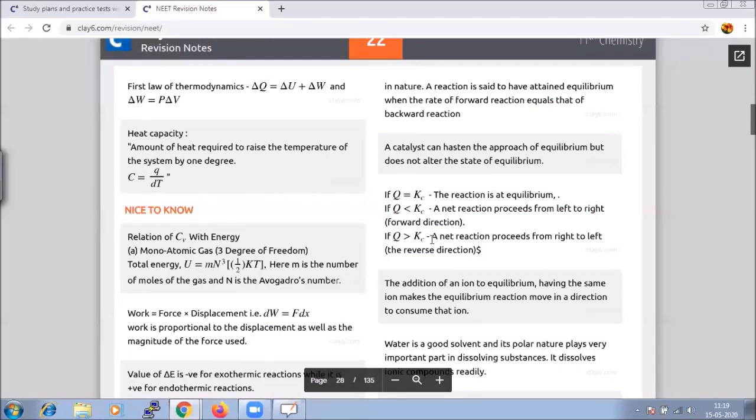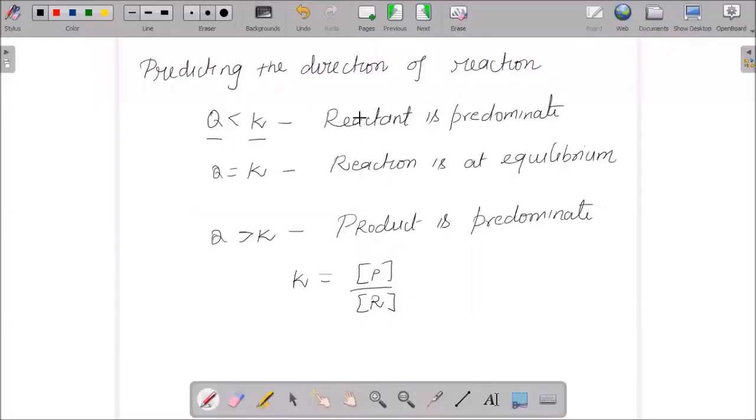And if Q is greater than Kc, it is going to be in the reverse direction. But we should know what Q is and what the difference between Q and K is. That is very important.